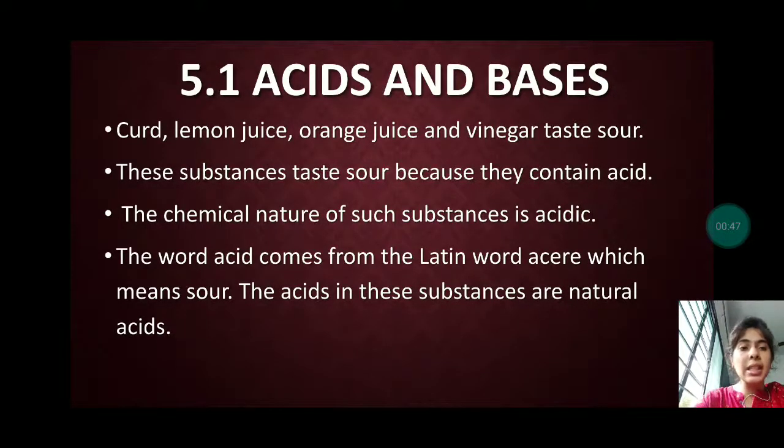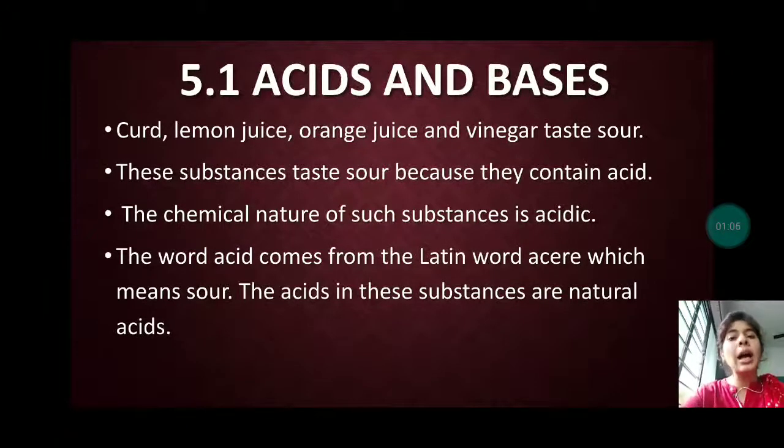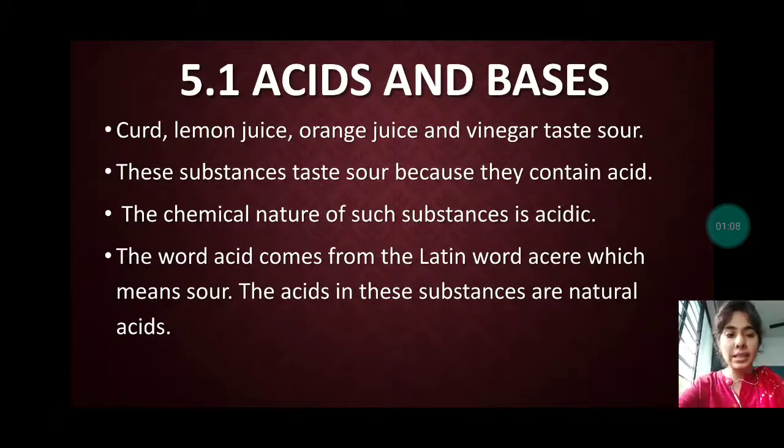These substances taste sour because they contain acid. The chemical nature of such substances is acidic. The word acid comes from the Latin word acere, which means sour. The acids in these substances are natural acids.